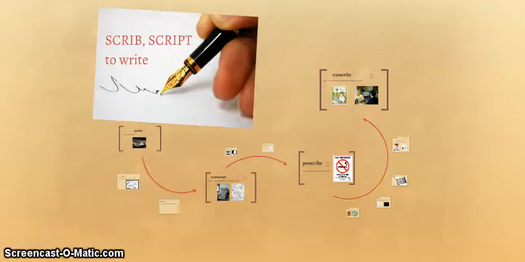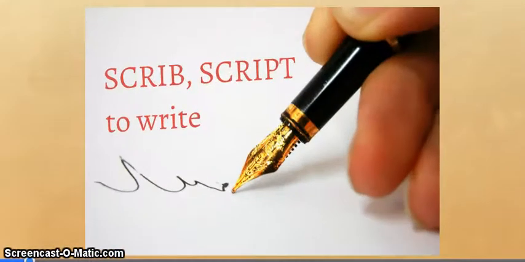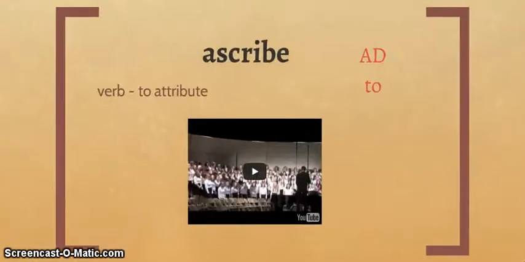Kiddos, we are on page 116 of your Roots book doing Scrib Script, which means to write. Makes sense, right? Script, to write. You know what script is, another name for cursive. It's a good thing. All right, our first word is ascribe.